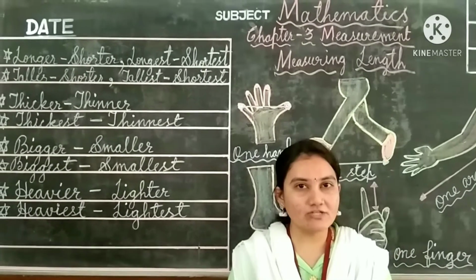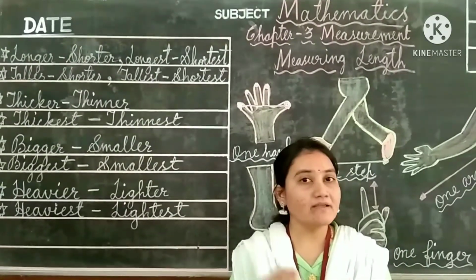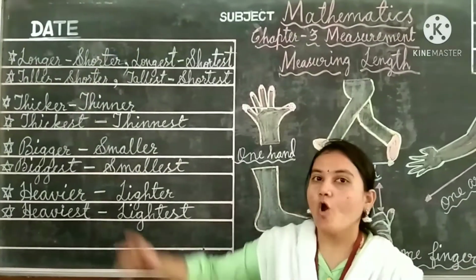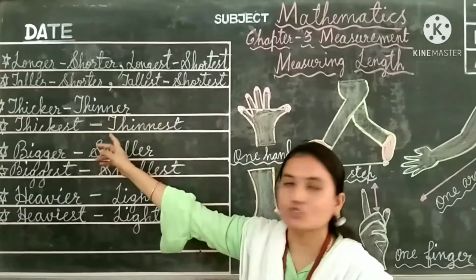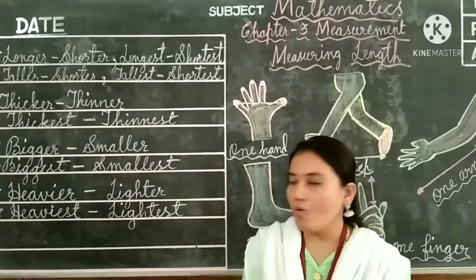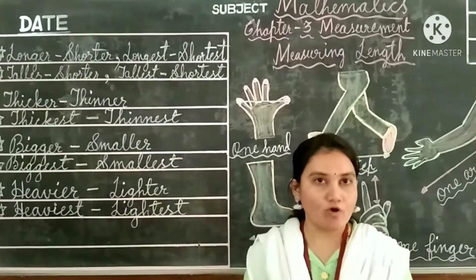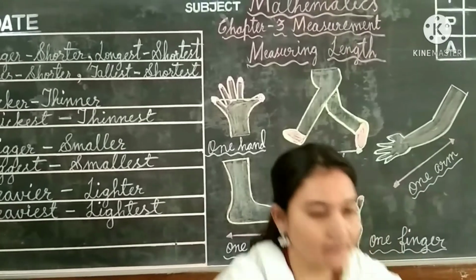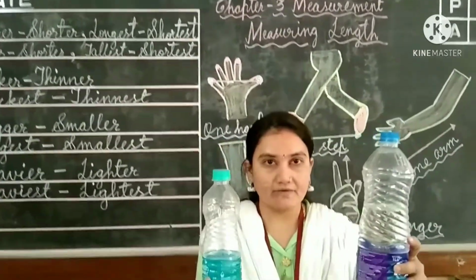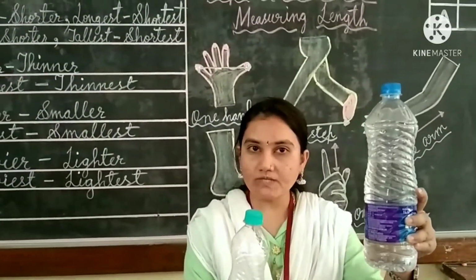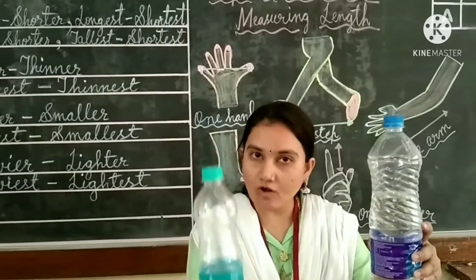Did you watch the video, children? By this video, you might have come to know all the difference between these topics, isn't it? Now we'll go for bigger, smaller, biggest and smallest. Children, can you see water bottles are there? Okay, this is bigger object and this bottle is smaller object.